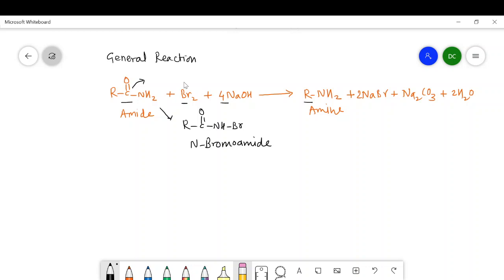Now we will see the mechanism by which the amide is converted into amine. So I will write the mechanism here.